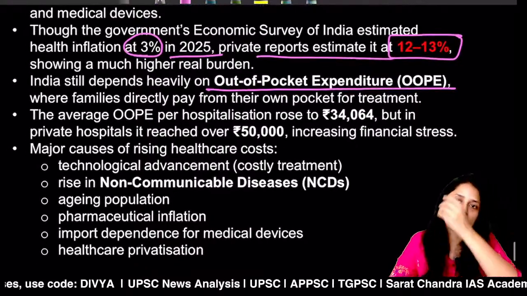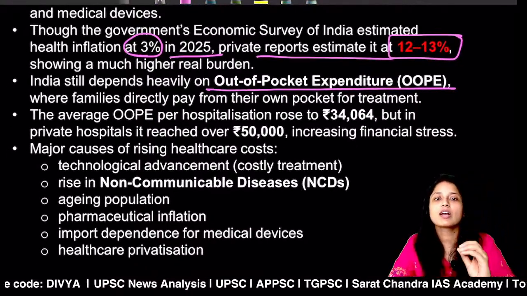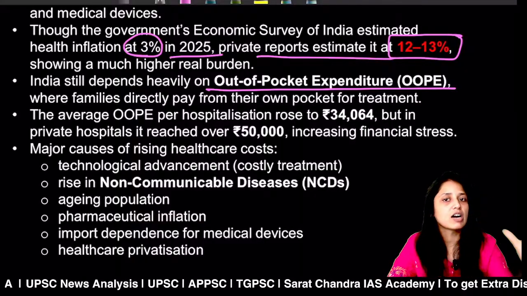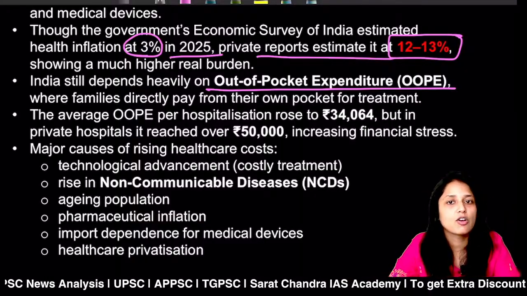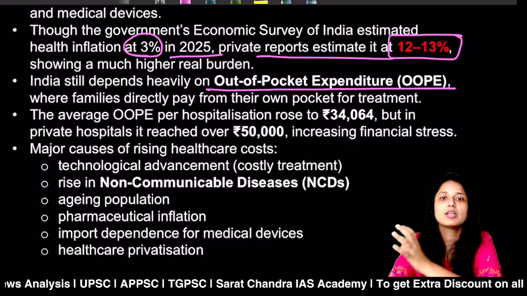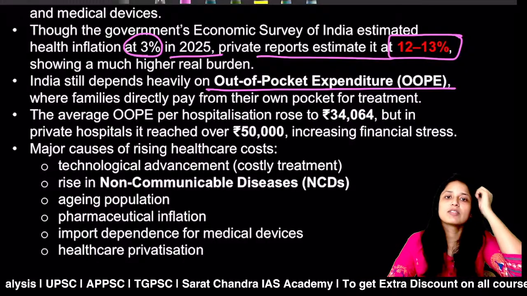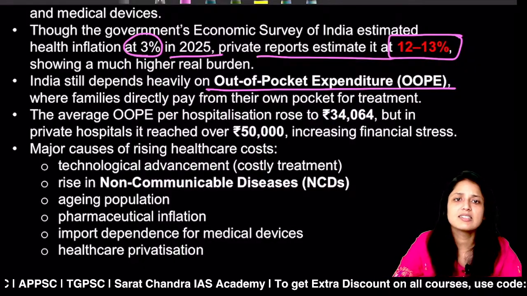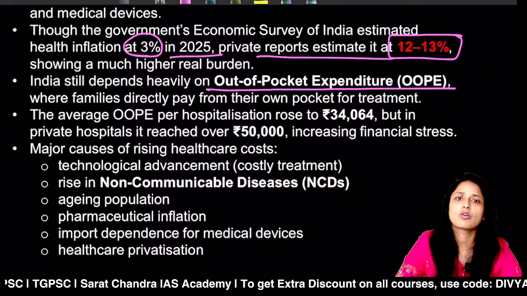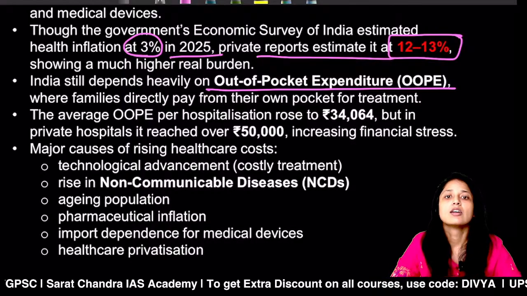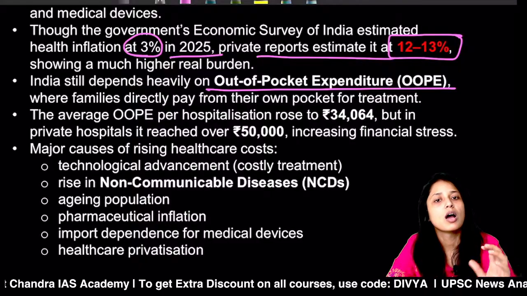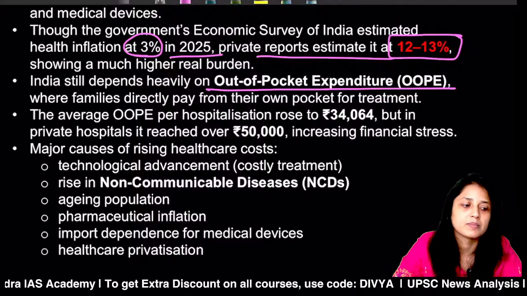The problem with that scheme is that even after you are covered under the health insurance scheme, the reimbursement which the government provides to the private or any hospital is very low compared to the market rate. Because of that, there are various hidden charges in the private hospitals. Hidden charges like extra cost for medicine, extra cost for medical tests, etc. So even after you are covered under health insurance, the out-of-pocket expenditure is very high.